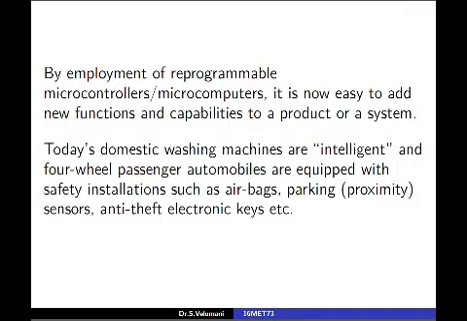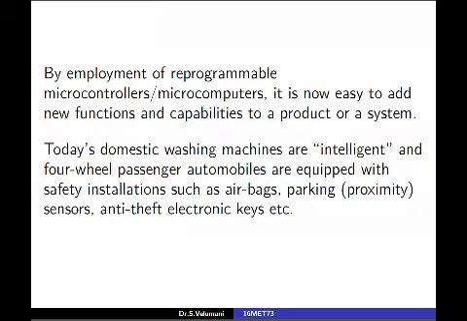If the time is set to 30 minutes, after 30 minutes it gives a beep sound, and if the dryer is on, it does that work also. At a particular time it discharges the dirty wastewater to the outside. Everything is programmed. If the company enhances the program, then we can incorporate it in the microcontroller chip, and from the next day onwards we will get added functions.